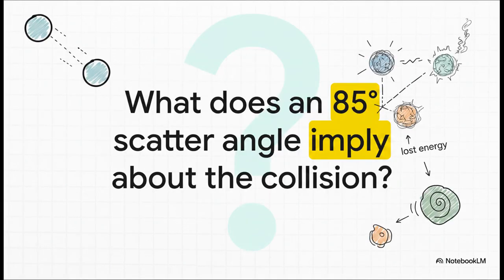So I'll leave you with this. Imagine you're that physicist. You see two identical particles collide and fly apart at an angle of 85 degrees. What do you know? Instantly. You know with absolute certainty that the collision was inelastic. Some energy was lost. Maybe it created a new particle. Who knows? And that is the true power of understanding this 90-degree mystery.